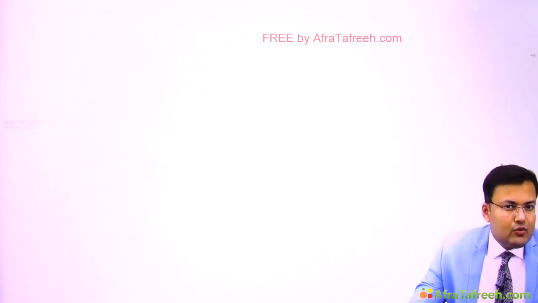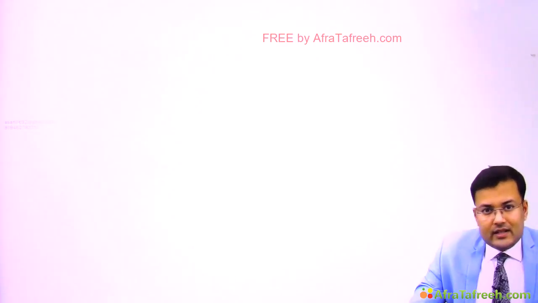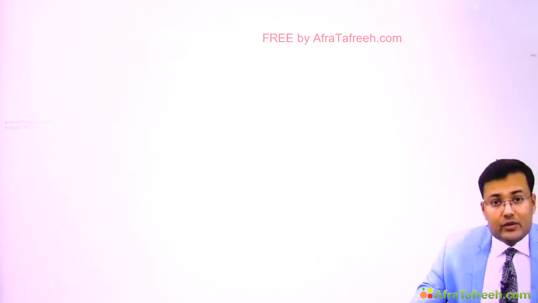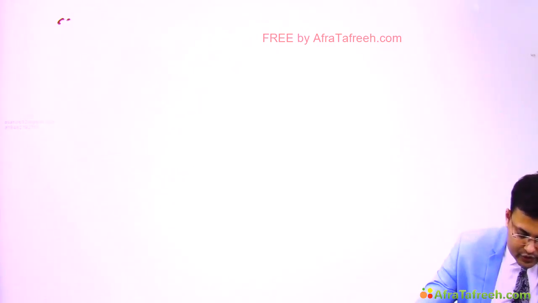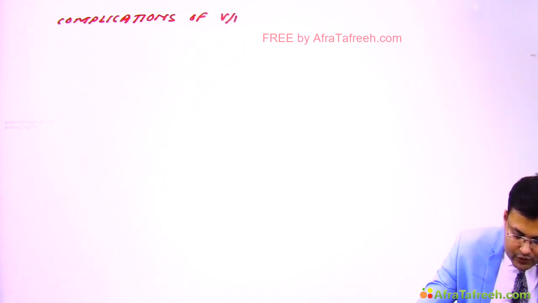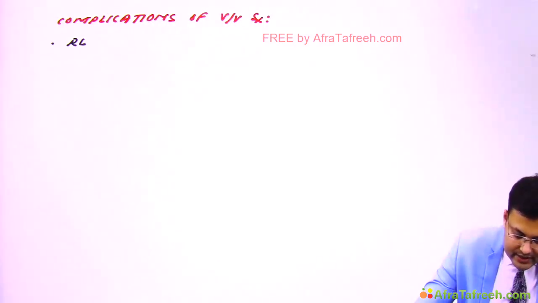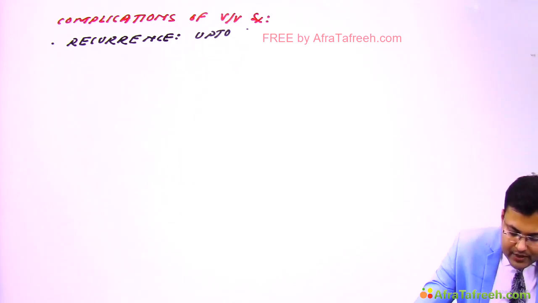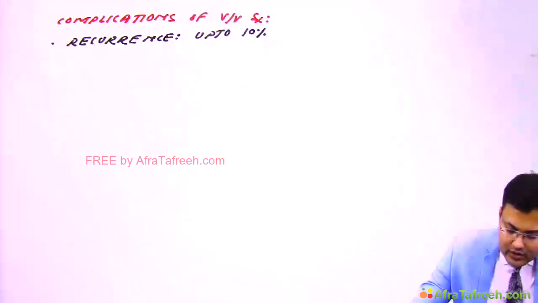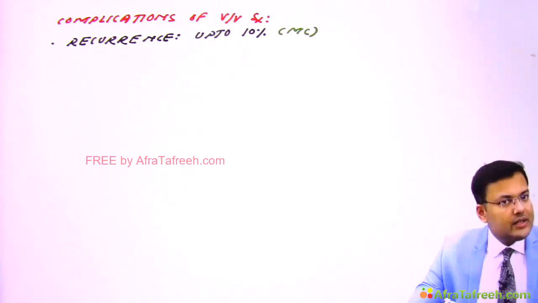Now see the complications of varicose vein surgery. The most common complication of varicose vein surgery is recurrence, and it can be seen in up to 10% of cases. So, complications of varicose vein surgery: first, the most common complication is recurrence, and this recurrence can be seen in up to 10% of patients. Clear? So this is the most common complication. It is asked in exam.